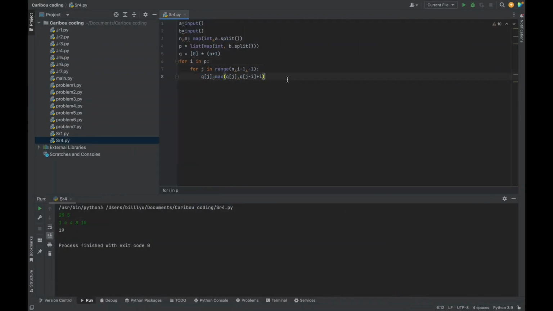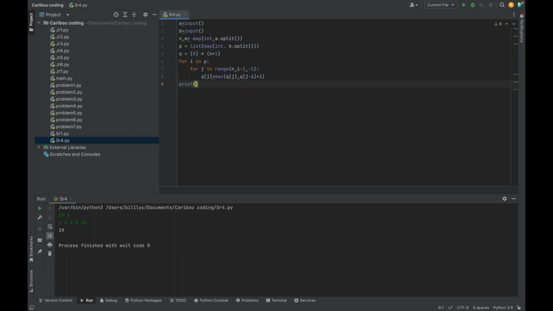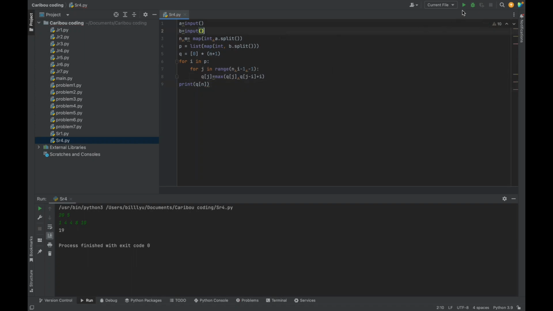So just like that, that will take care of the biggest. And print, we're going to print the 10. So print QN. That's just the biggest one of them all.